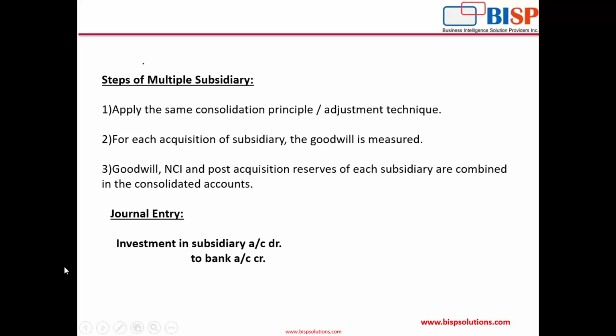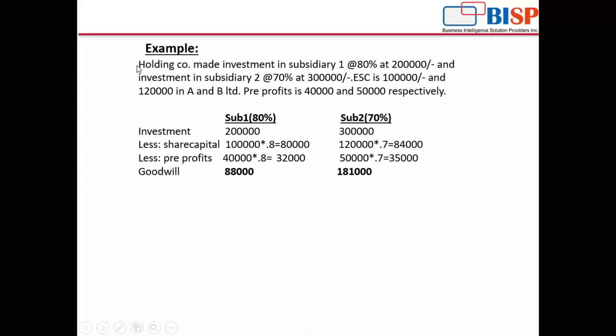Okay, what will be the general entry? If you are making a payment through bank, investment in subsidiary account debit, bank account credit. Because the investment which the holding company is making is an asset for the holding company, so investment in subsidiary is debited. And if it is making payment through bank, bank is credited because it is an outflow from the bank. Okay, or if it is making payment through equity share capital, then investment in subsidiary to equity share capital to security premium. Okay, so it depends upon the way of discharging.